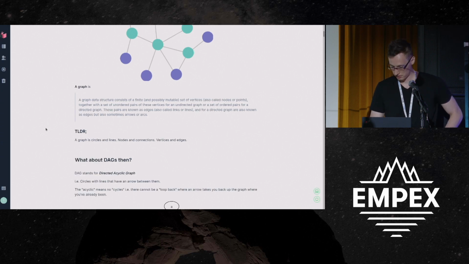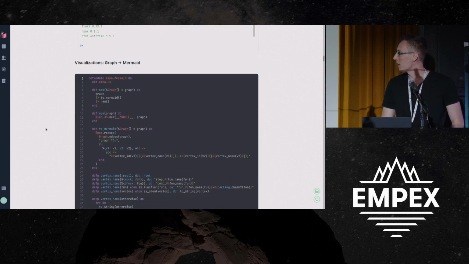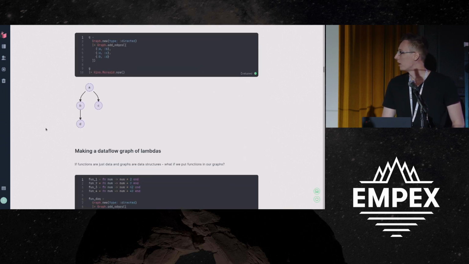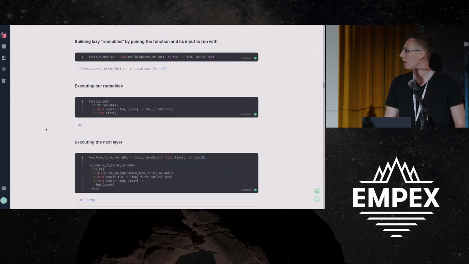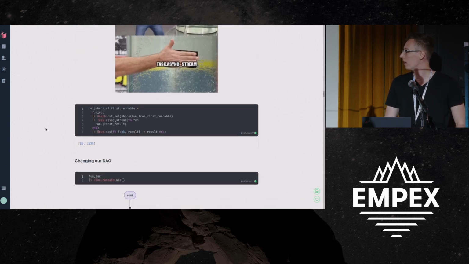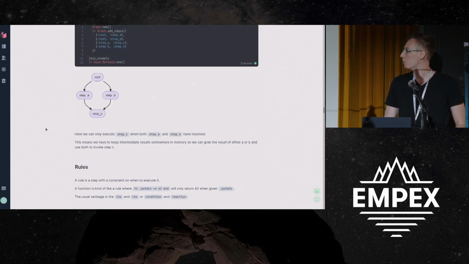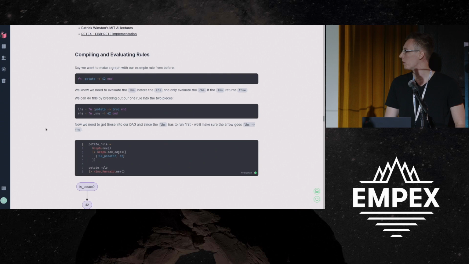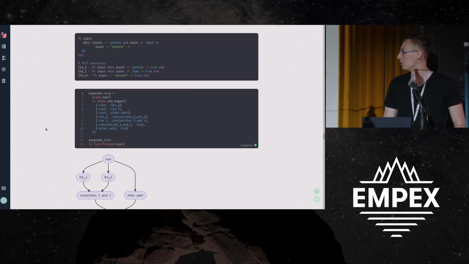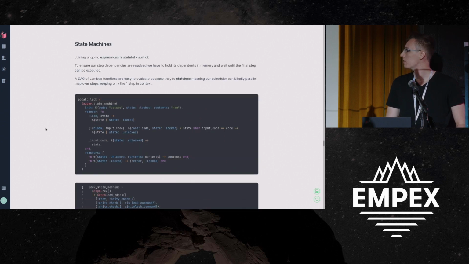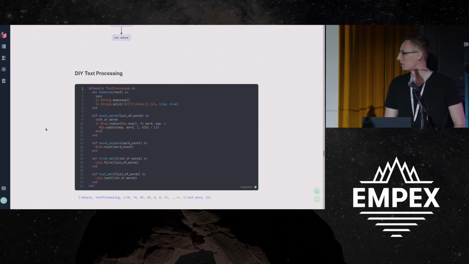And the main takeaway from this, once we get back past our review, how we're rendering graphs, how we're rendering steps, how we're evaluating, changing DAG, joins, rules, expansion, state machines, is this.